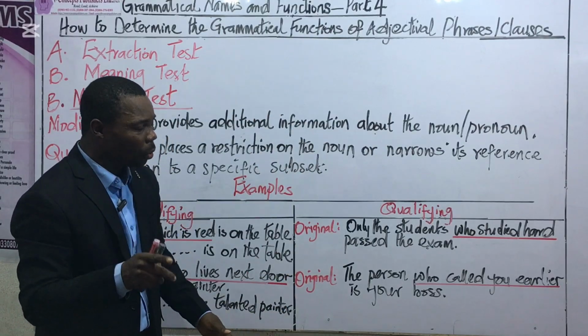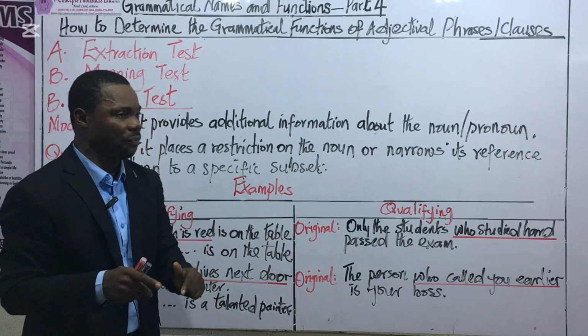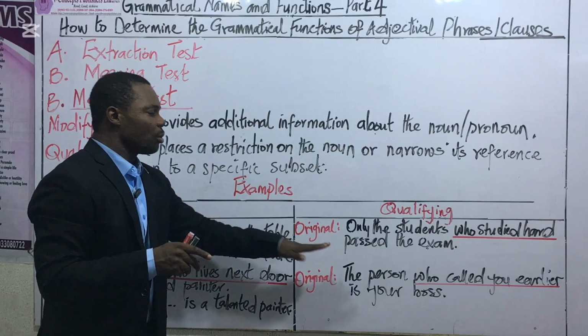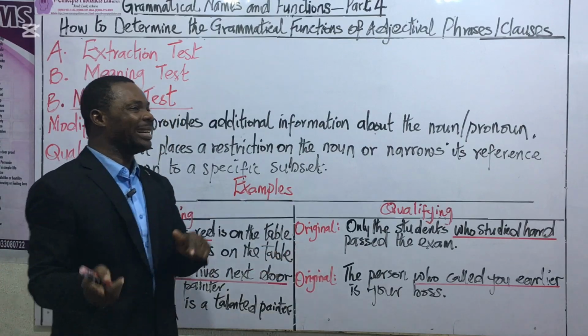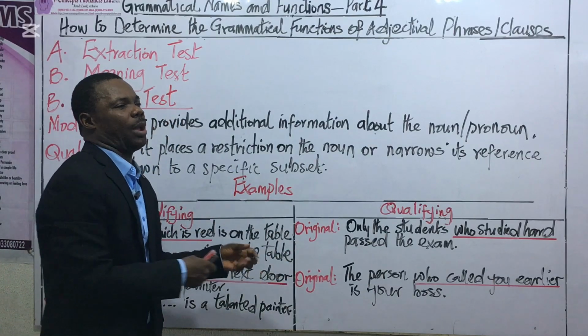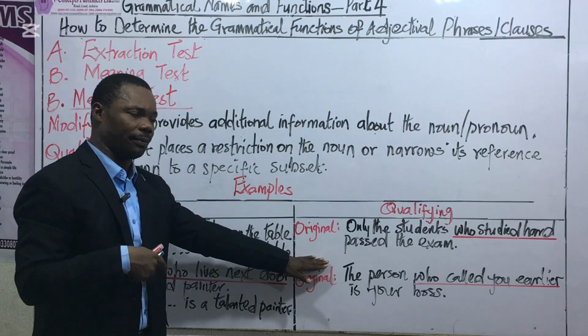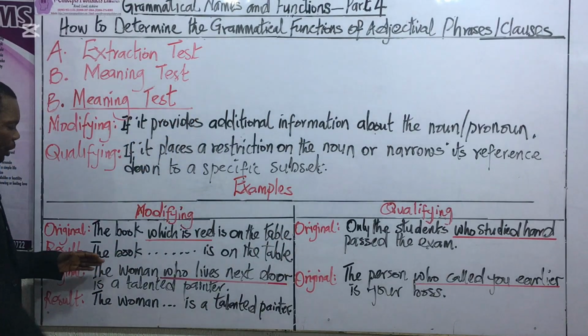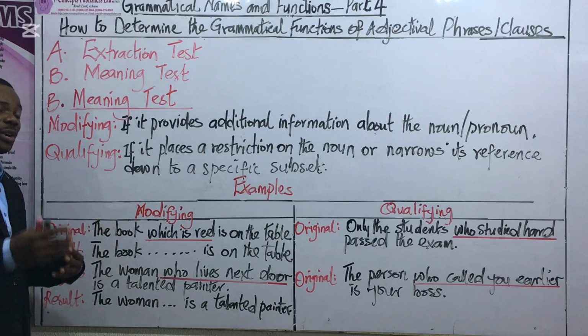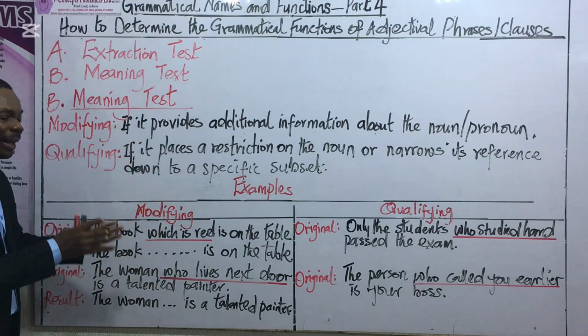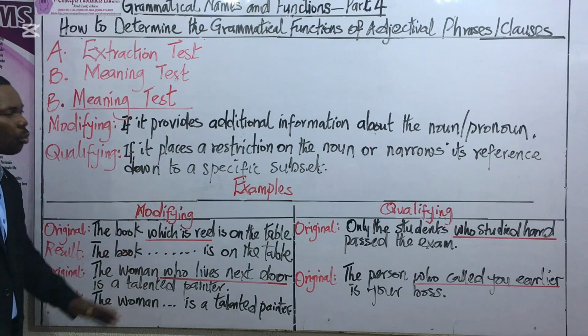But also take note that plain adjectives can modify. You can have some context where they are not limiting, and where you can extract them and the sentence still makes perfect sense. Take note of that. However, in the case of adjectival phrases or clauses, they typically modify, they do not qualify.